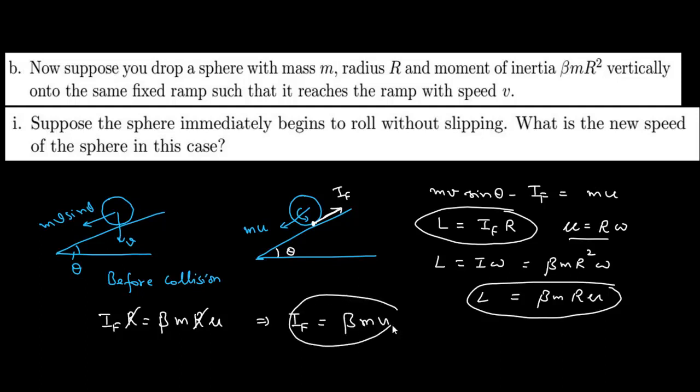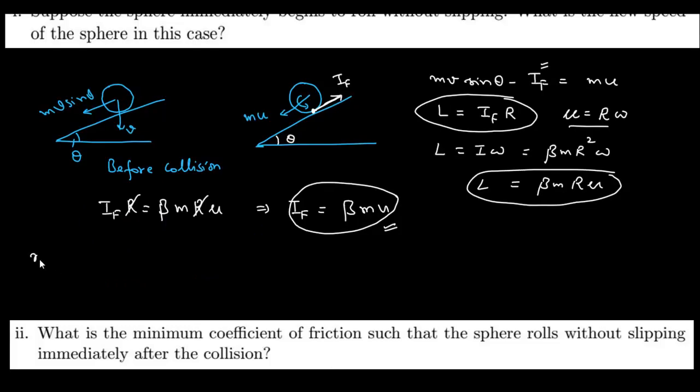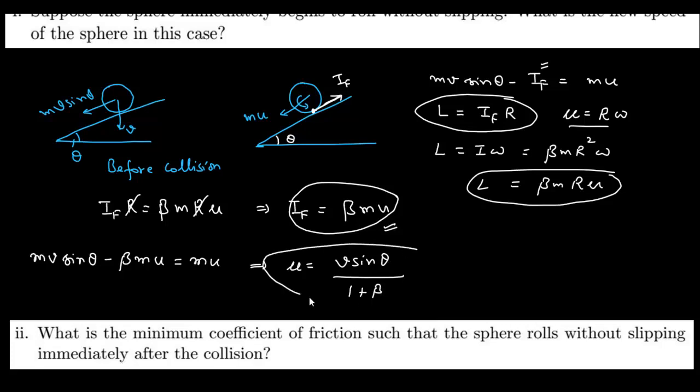Clear? Now using this result of the frictional impulse in this equation here, we get mv sine theta minus beta mu is equal to mu, and solving this we get u equal to v sine theta divided by 1 plus beta. So this is our desired result for the speed just after collision.